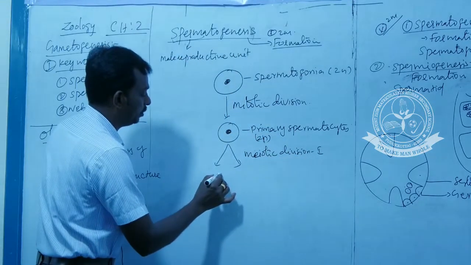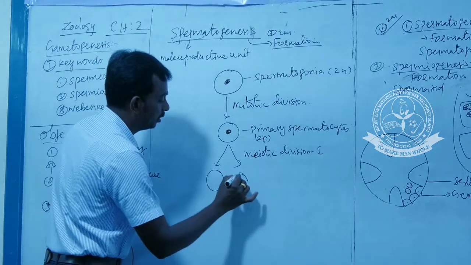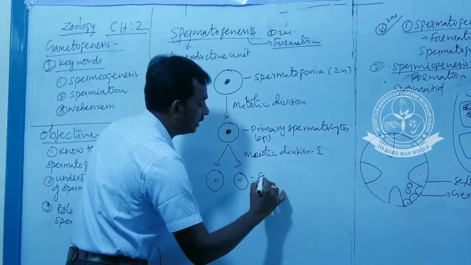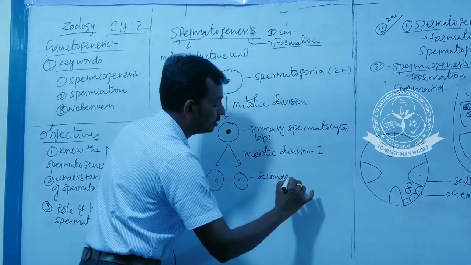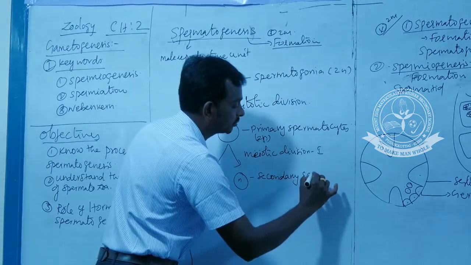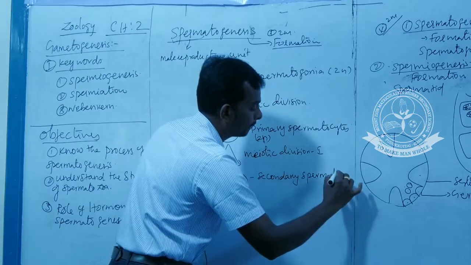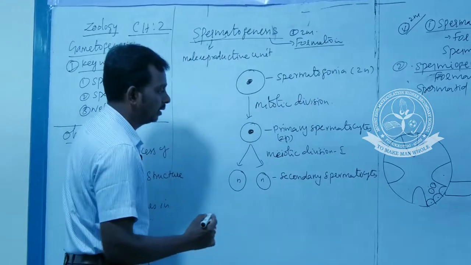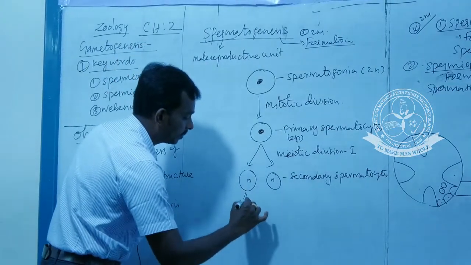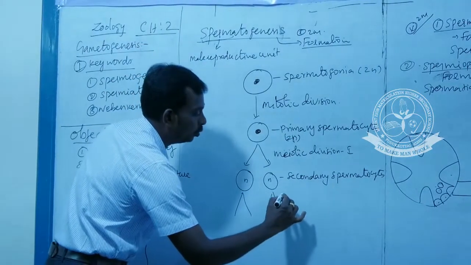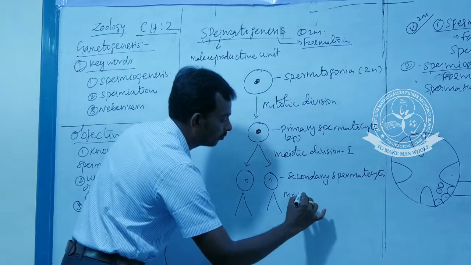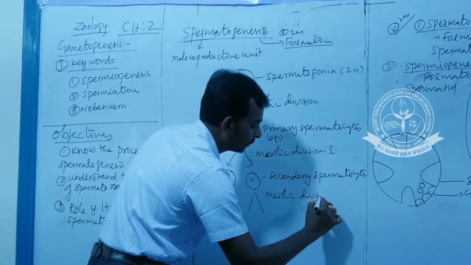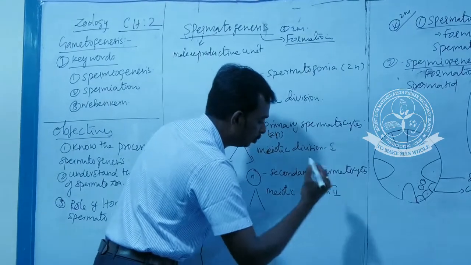This meiotic division 1 produces 2 haploid secondary spermatocytes. Then meiotic division 2.